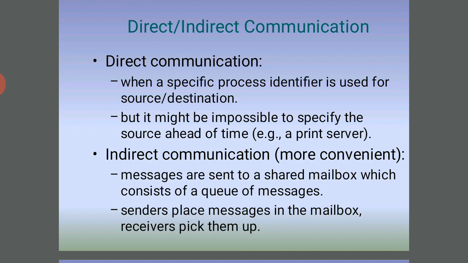So what is indirect communication? Messages are sent to a shared mailbox, which consists of a queue of messages. This is like the mails received by the user. The mails are arranged in a queue, and the messages are sent to the shared mailbox.